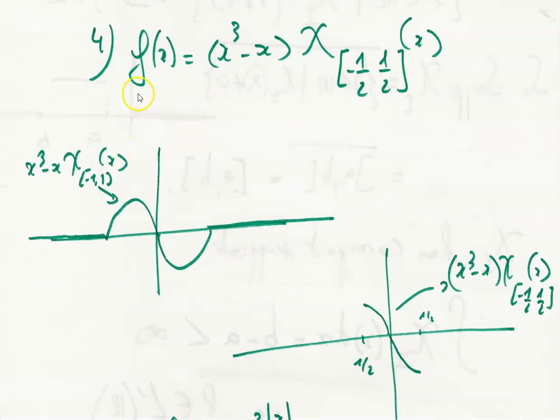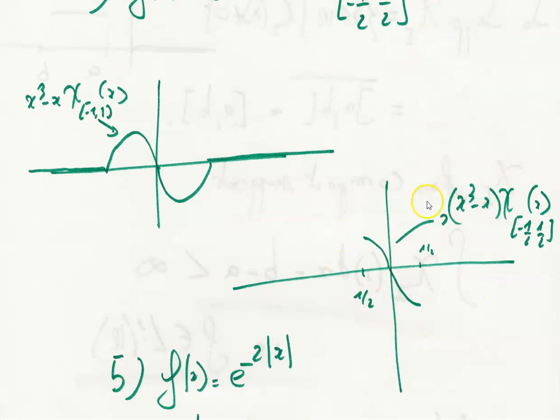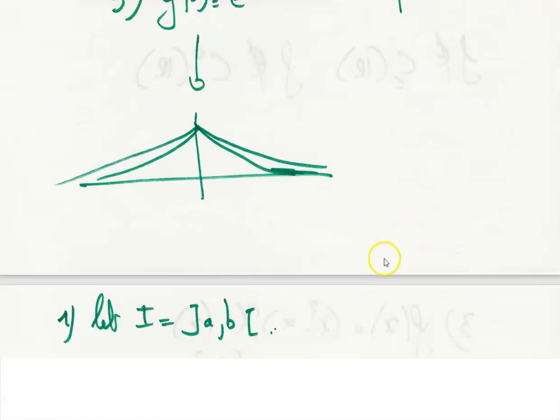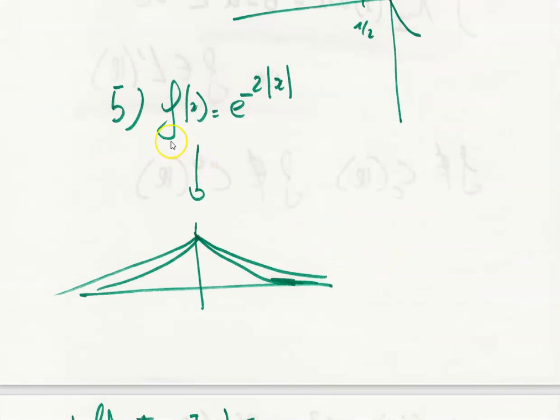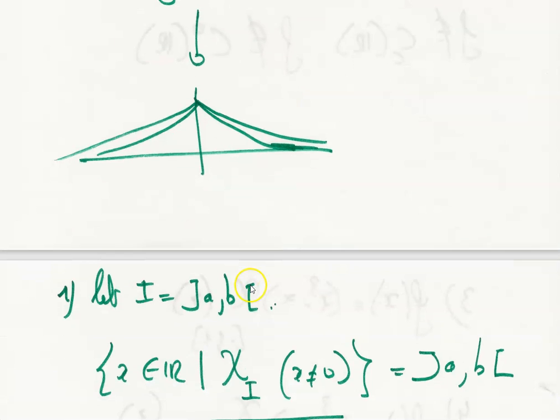We define f of x, x cubed minus x, chi of the interval minus 1 half to plus 1 half, of x. Okay, we clearly see that this function, as I draw it, is of compact support. And on the contrary, if we take the function f of x equals exponential of minus 2 absolute value of x that I draw here, it's not of compact support. The limit goes to 0 at plus or minus infinity, but it's not of compact support.